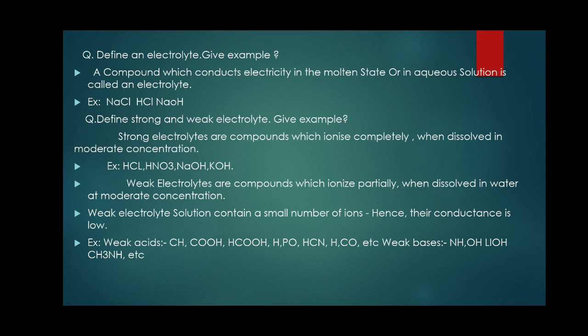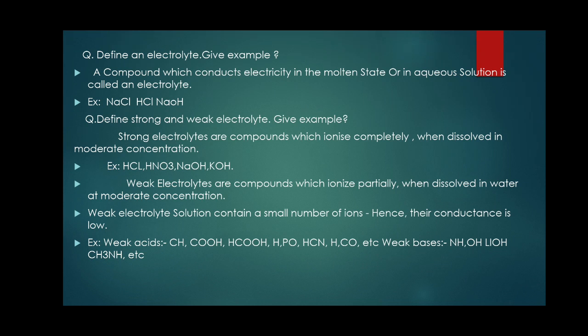There are two types of electrolyte, strong and weak electrolyte. Give example. Strong electrolytes are the compounds which ionize completely when dissolved in moderate concentration. What is meant by ionization? When a chemical substance is dissolved in water, it splits into positive ion and negative ion, which is called ionization.